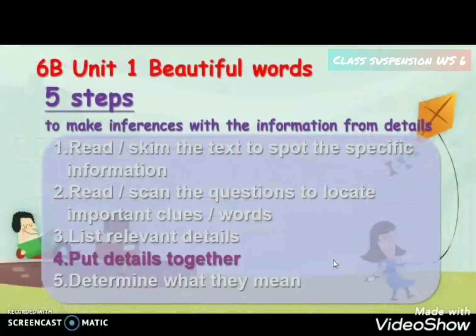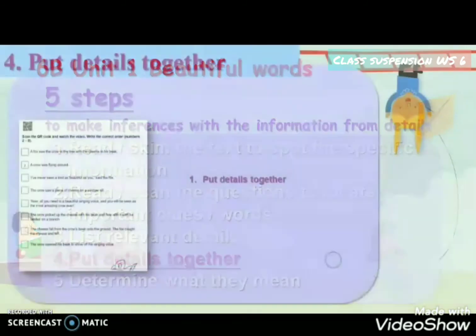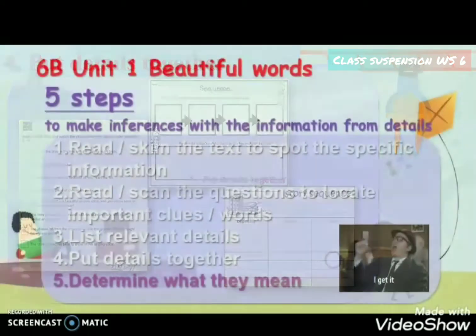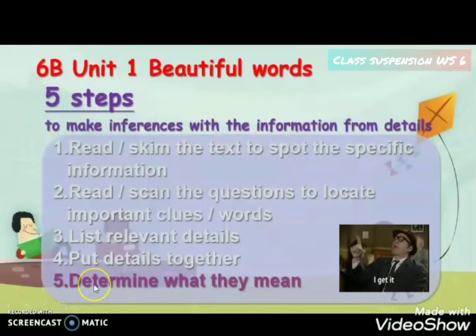Step 4. Put details together. You can even use the graphic organizer to list the details. And the last step, step 5. Determine what they mean. You can apply these skills in reading too.